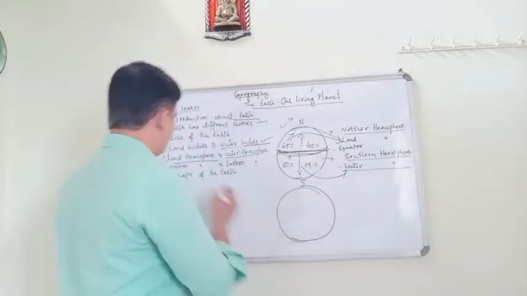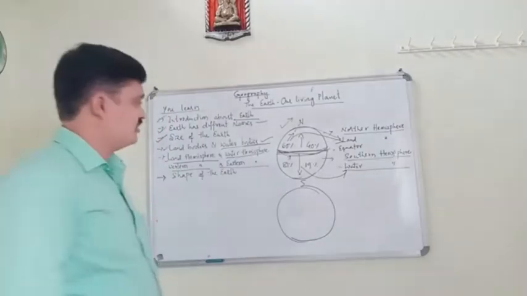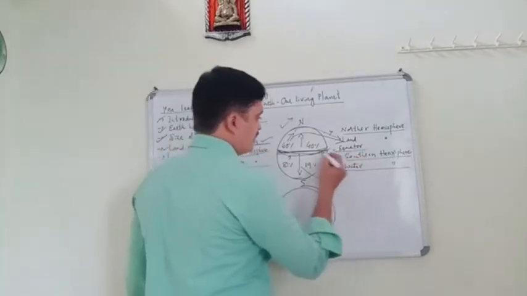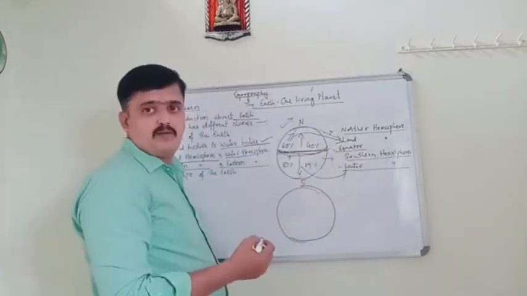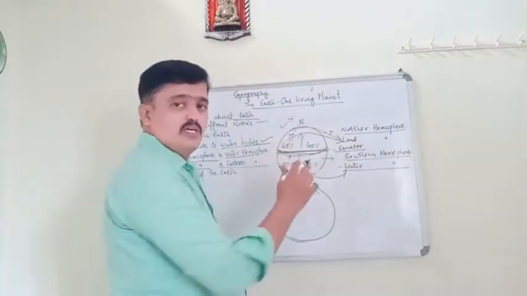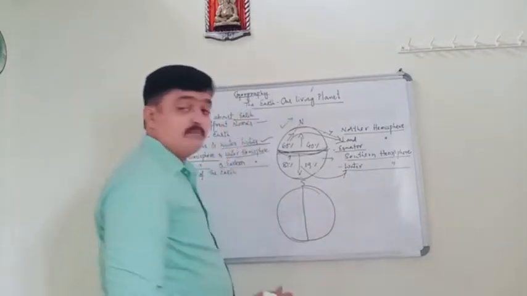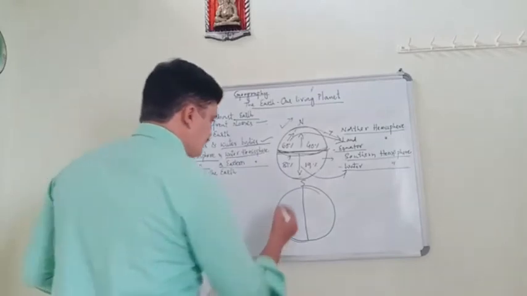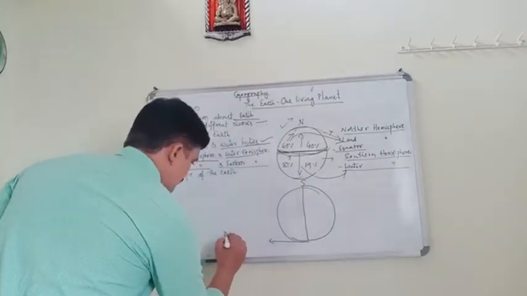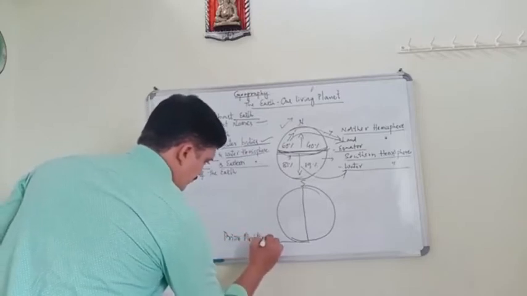And also one more: the Western Hemisphere and the Eastern Hemisphere. What are the Western Hemisphere and the Eastern Hemisphere? Just as the equator divided the globe into two parts, see here in the middle, this is called the prime meridian.